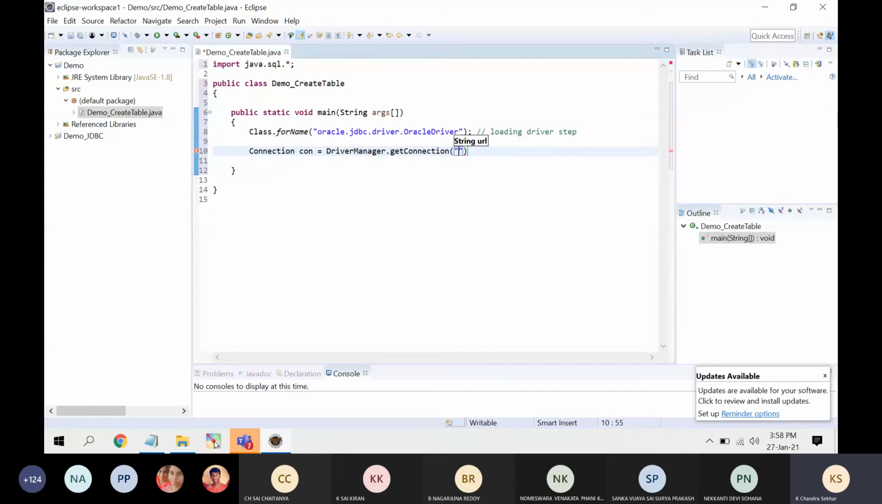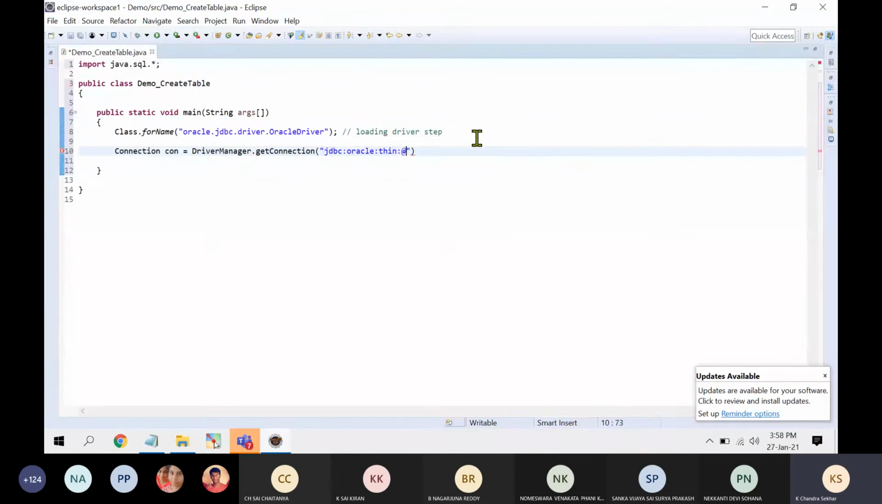The first parameter is jdbc:oracle:thin:@localhost:1521:xe. Let me maximize it. This is my first parameter. The second parameter is system. And the third parameter is admin, which is the password of my Oracle database. So this is called the connection statement.